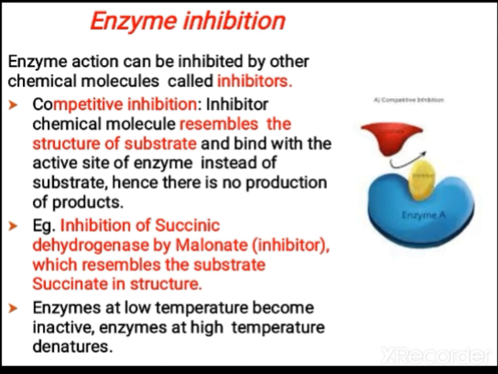It is the inhibitor, and it resembles the substrate succinate in structure. Any substance resembling the substrate, when it combines in the active site of the enzyme, means the original substrate cannot come and bind. Because of that, the products won't be formed.